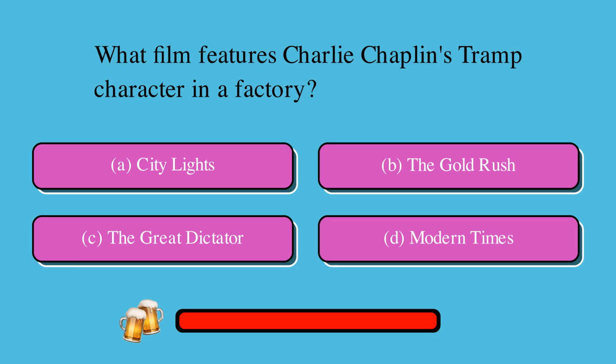What film features Charlie Chaplin's Tramp character in a factory? Is it A, City Lights, B, The Gold Rush, C, The Great Dictator, or D, Modern Times? The correct answer is D, Modern Times.